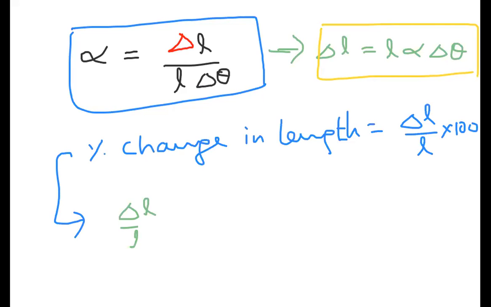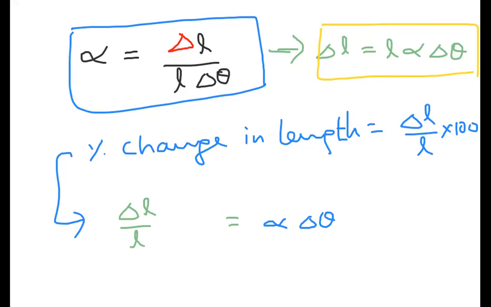So from the above expression, observe carefully, this is delta L, this is L. I brought L to the denominator. Delta L by L means actually what we have to write? We have to write like this first: delta L by L is equal to alpha delta theta. From where did you write this one, sir? From this formula. Delta L by L is equal to L alpha delta theta means delta L by L is equal to alpha delta theta.